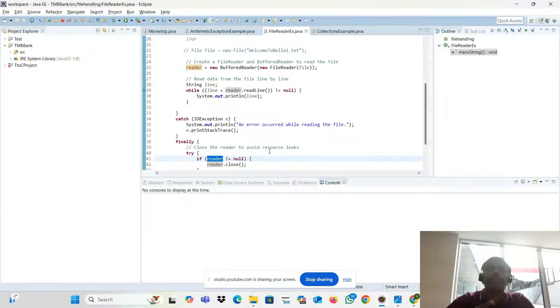Maybe they will ask you, can you write the reading and writing the file program? It is an interview question. File handling and collections are compulsory. Most interviews dig into file handling, collections, string handling.